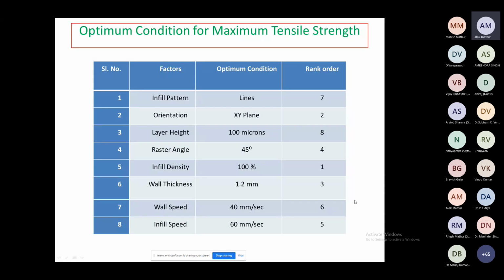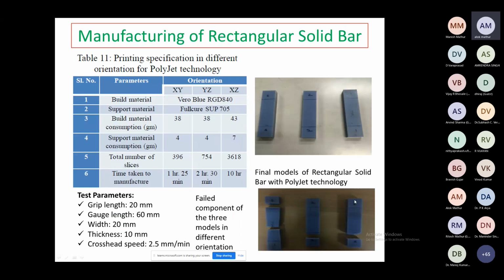Again, we're talking about the manufacturing of this rectangular solid bar. So this Table 11, this printing is presented in the different orientations for the PolyJet technology. You can see the parameters in this orientation here. Build materials, supporting materials, build material consumption, support material consumption, total number of slices, and time taken to manufacture.